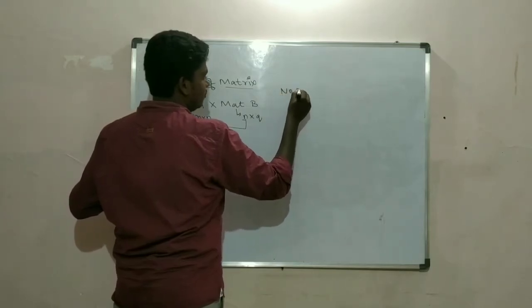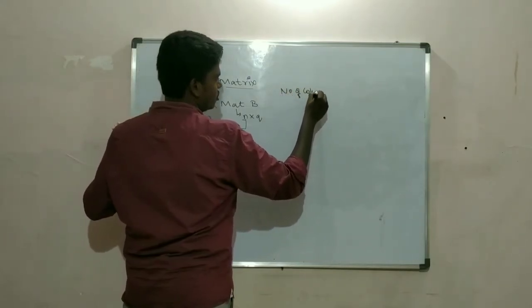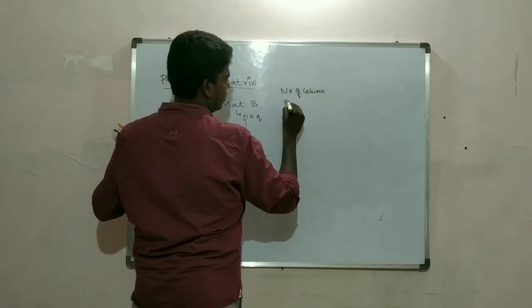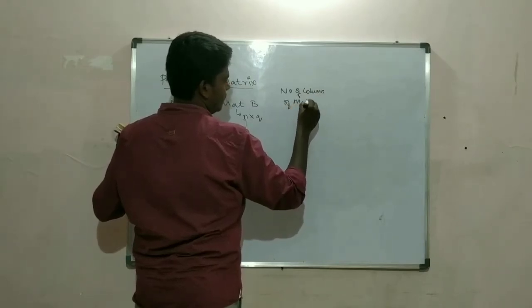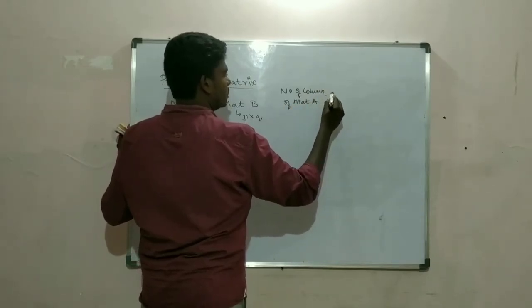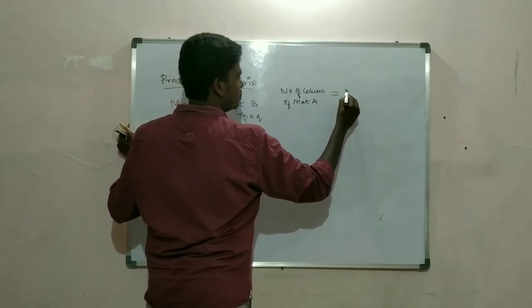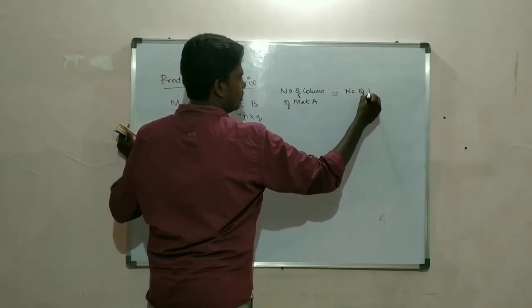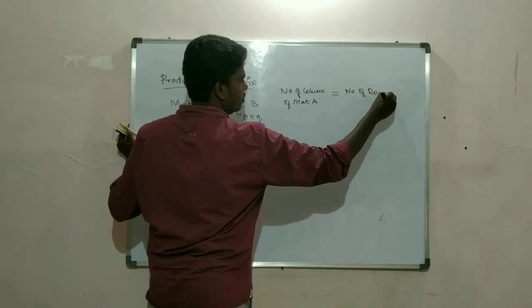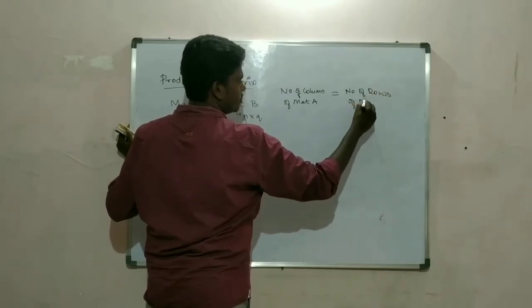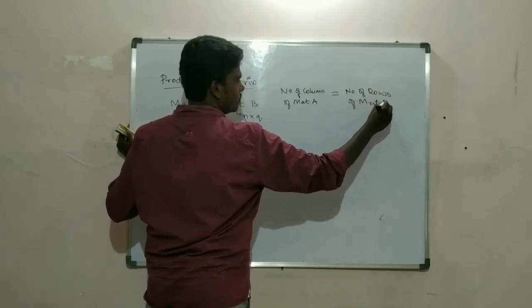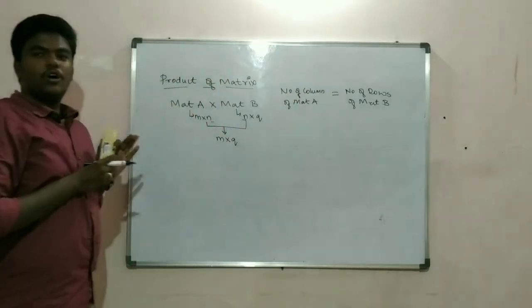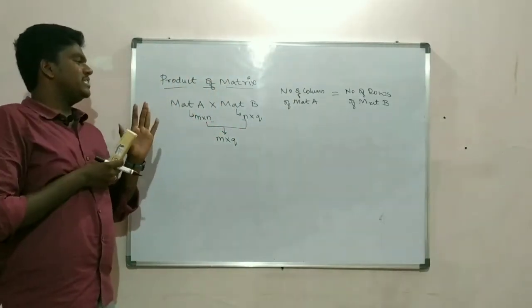Number of columns of mat A should be equal to number of rows of mat B. Only then product of matrix is possible.